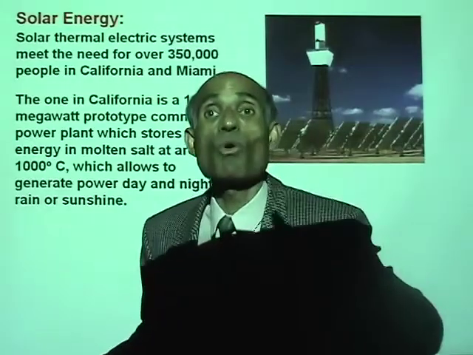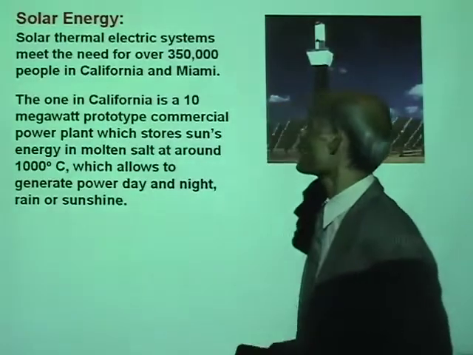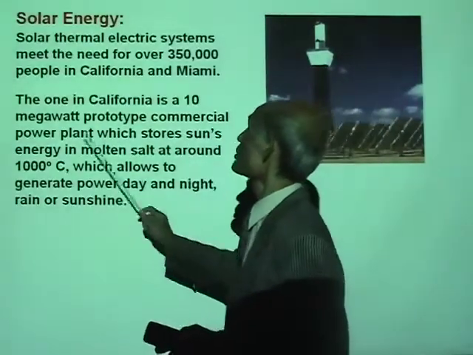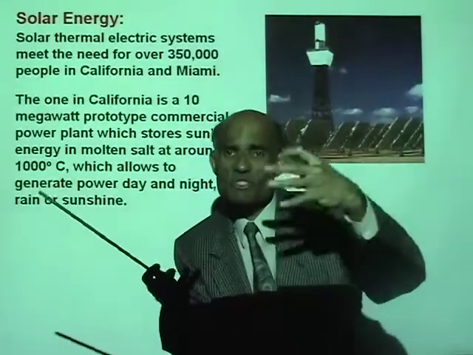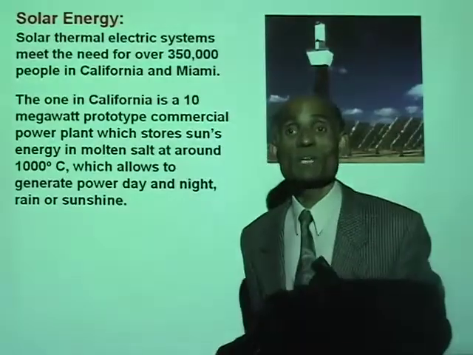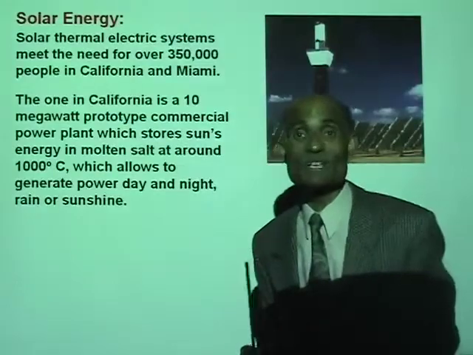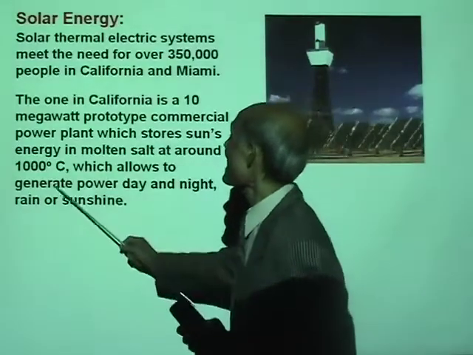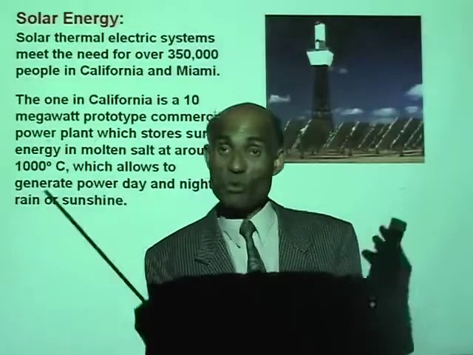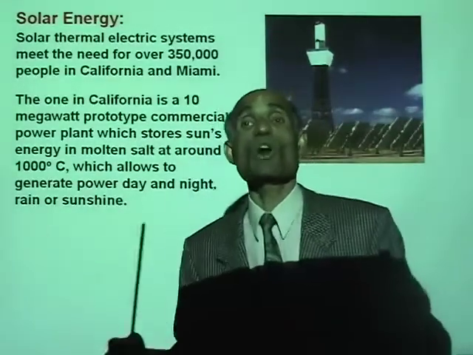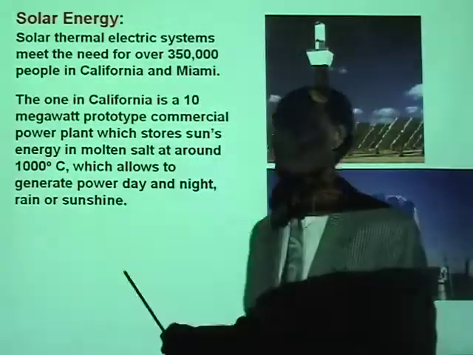That is a megawatt power plant. So this is a megawatt prototype commercial plant which stores the sun's energy in molten salt. The energy from the sun is used to heat up the salt solution, and the heat goes up to 1,000 degrees, which then allows us to generate power day and night. Because that heat can be stored, you can use it not only when the sun is on, but also when the sun is not on.